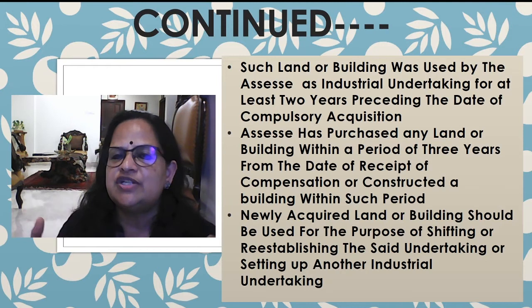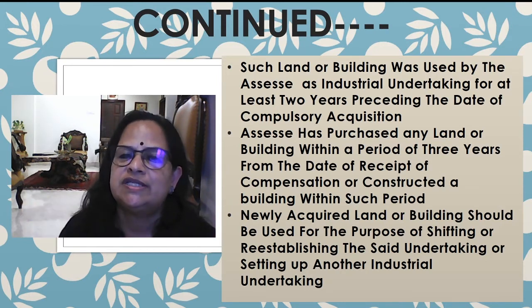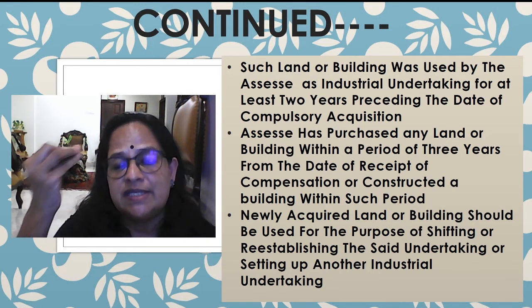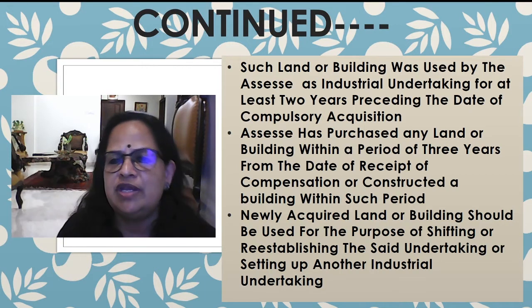Now, the next condition is the assessee has purchased any land or building within a period of 3 years. So here the condition is 3 years. House property, when we learned, it's residential house properties 1, 2 and 3. Here it is a condition of 3 years from the date of receipt of compensation, or constructed a building within such period. So 3 years exemption he can claim.